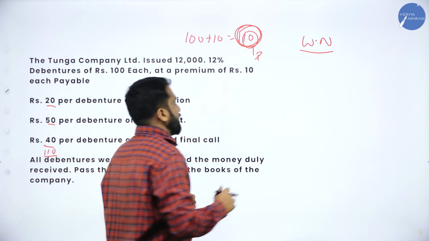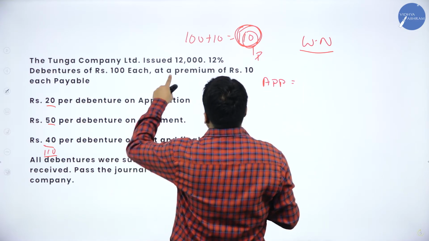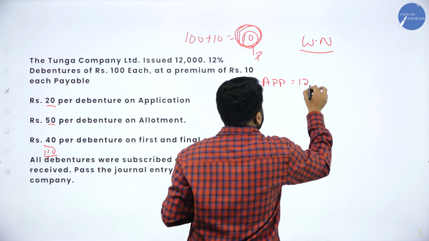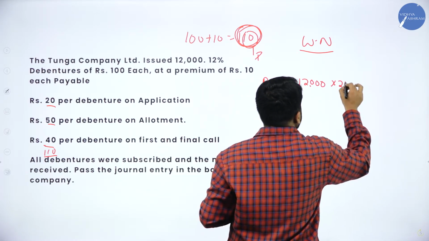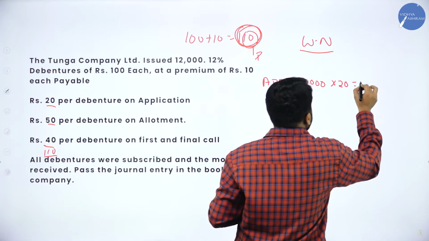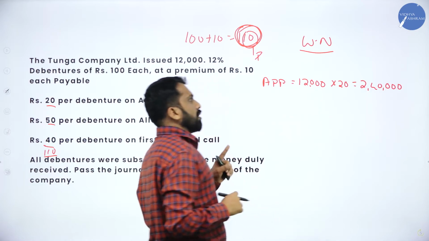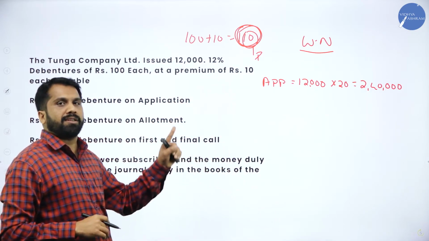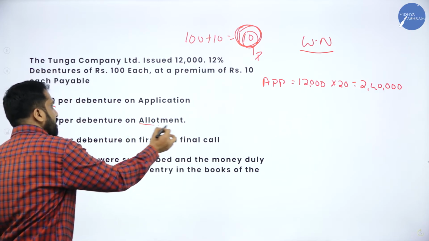First one, application. Your application, number of shares, 12,000. Application, 20. So this will be 2,40,000. 12,000 into 20, 2,40,000. Application is done. Next one is what?